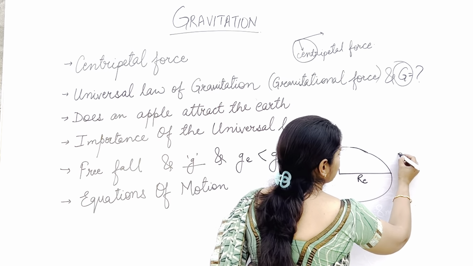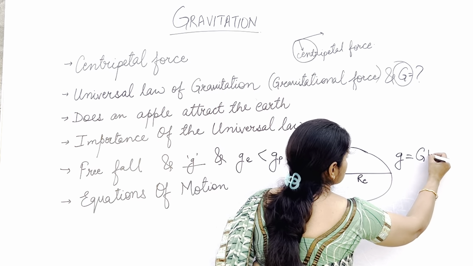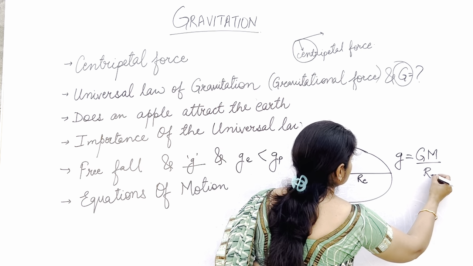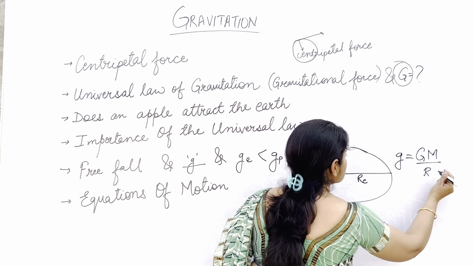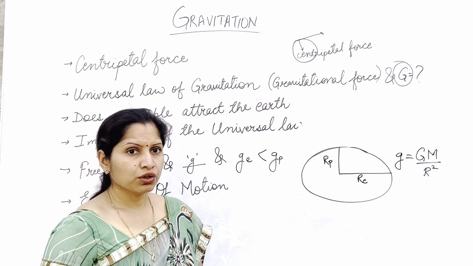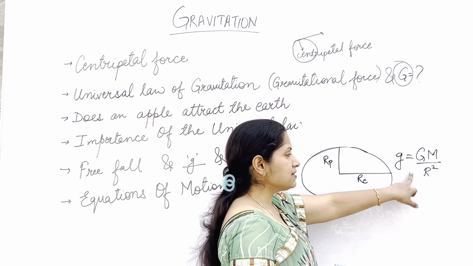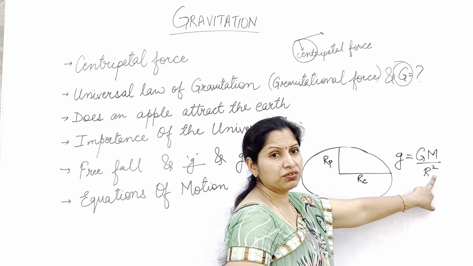We have just calculated that small g is equal to capital G mass of the earth upon radius of the earth square. So we know that g is inversely proportional to the radius of the earth.